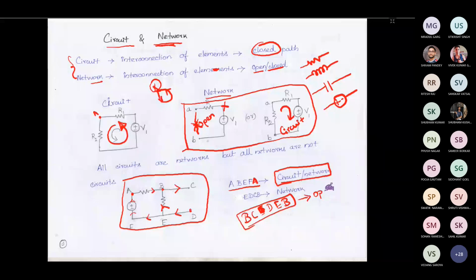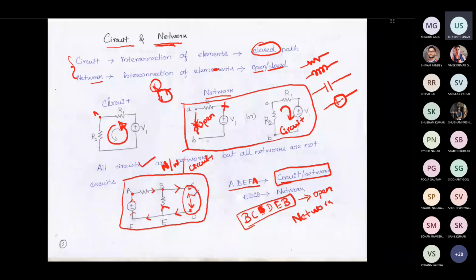You have an open path between C and D. Since you have an open path between C and D, you can call only this a network and not a circuit. If you consider the whole thing, you should consider it a network, not a circuit, because in one path you are not having any resistance, so current cannot flow through this path.